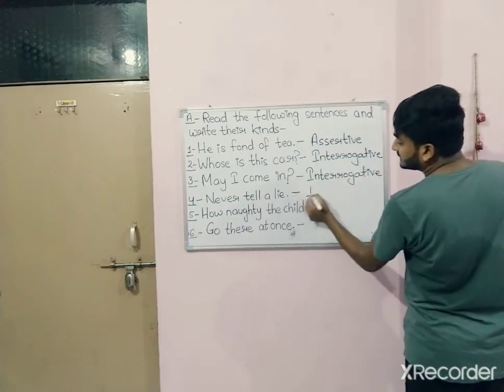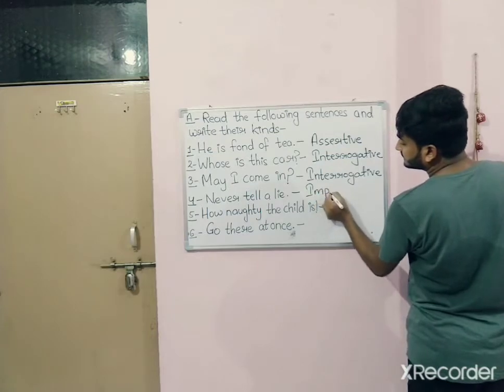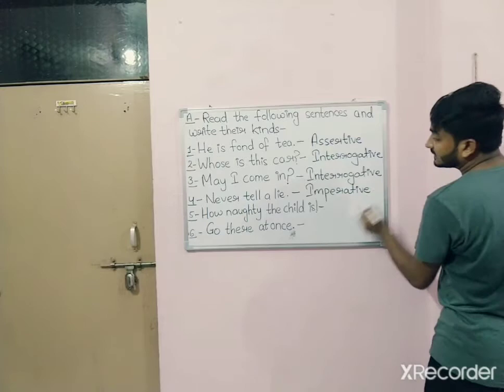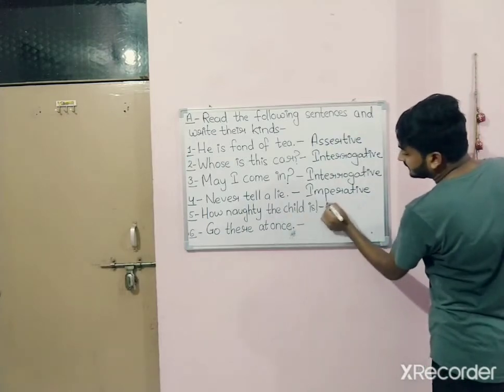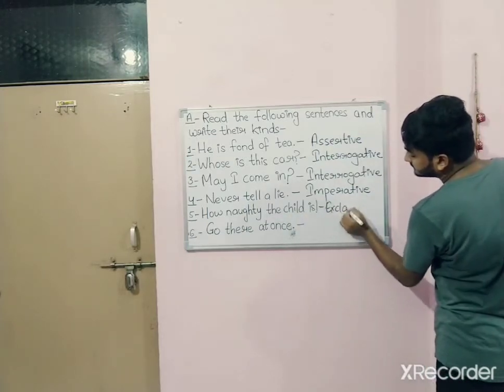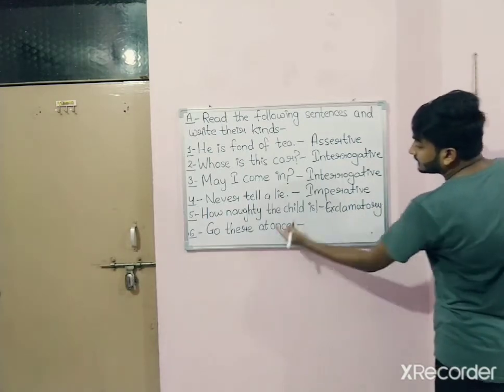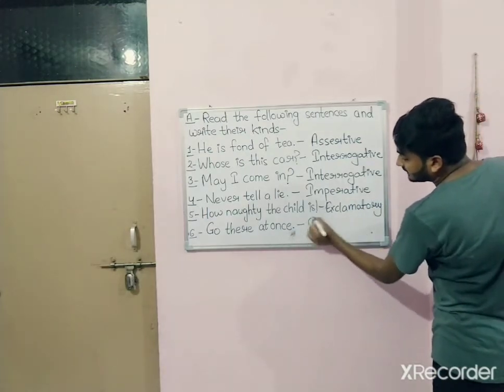Number 4 is an imperative. Number 5, exclamatory. Number 6 is an imperative.